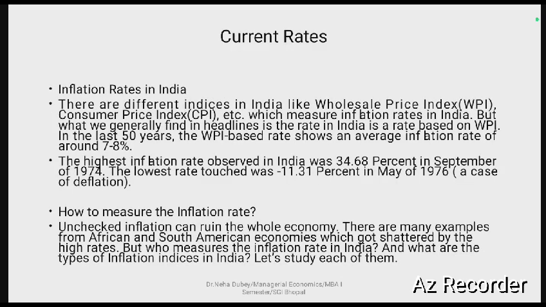Now the current inflation rates in India. There are different indices in India, like the wholesale price index and the consumer price index, which measure the inflation rates in India. But what we generally find in a headline is the rate in India based on the WPI. Now after 2014, it has been changed to the consumer price index.